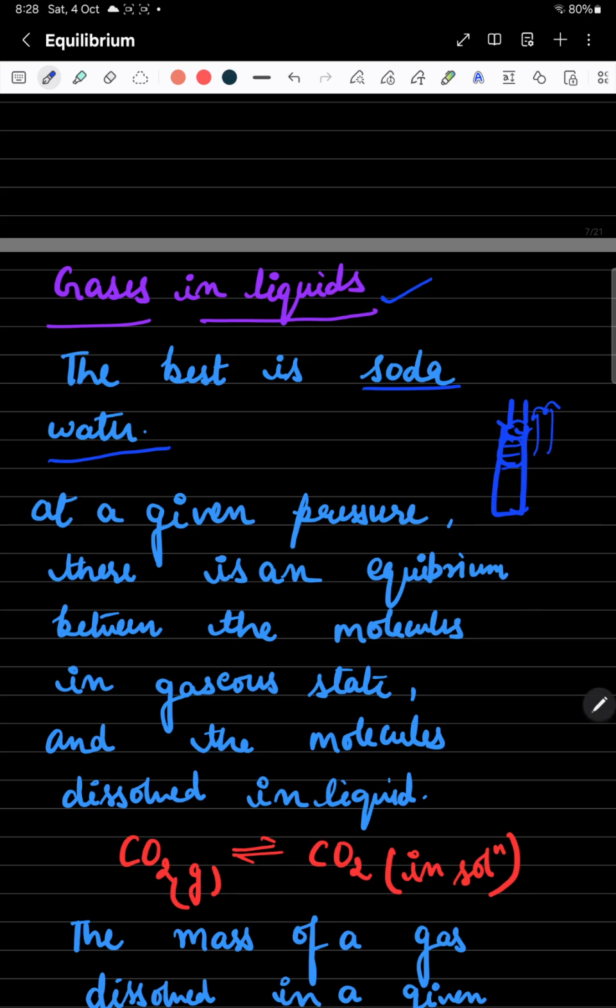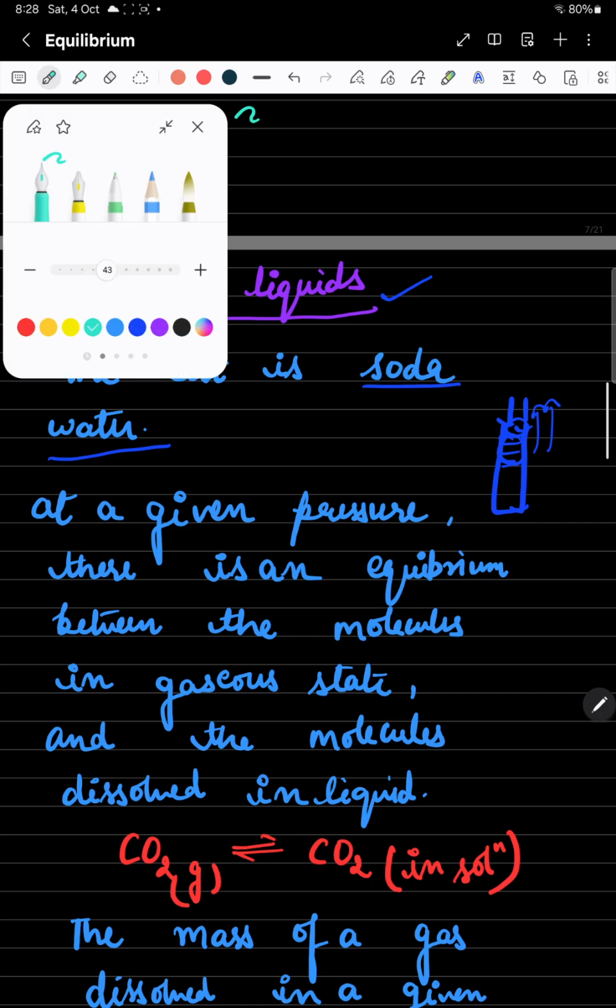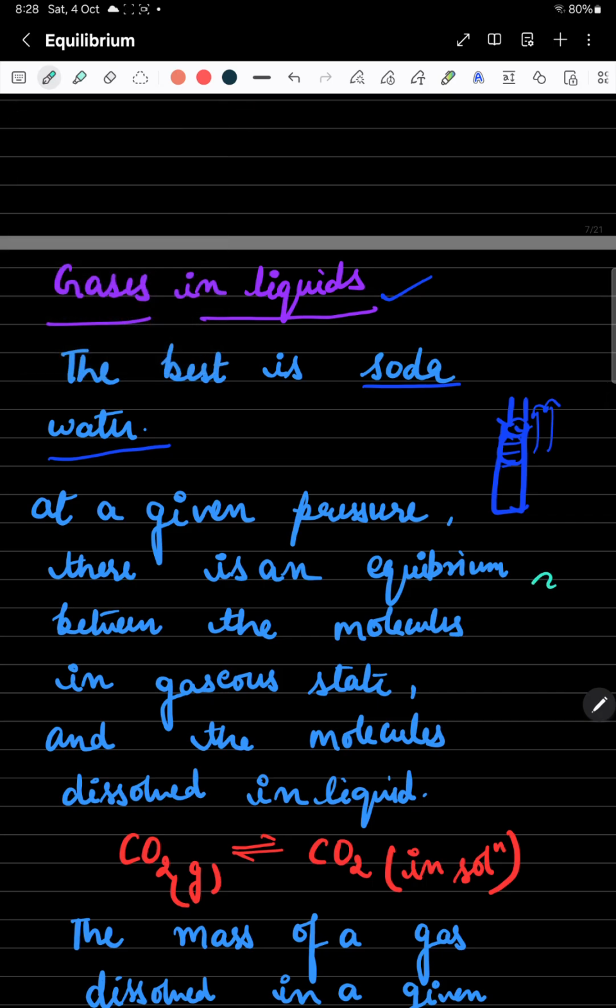In the soda water bottle, if you see carefully, you have this Pepsi, Coca-Cola water bottle. You have this liquid water in which the carbon dioxide gas is present in the dissolved form.